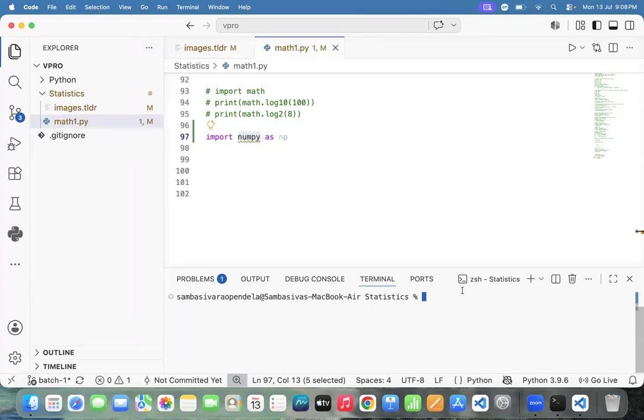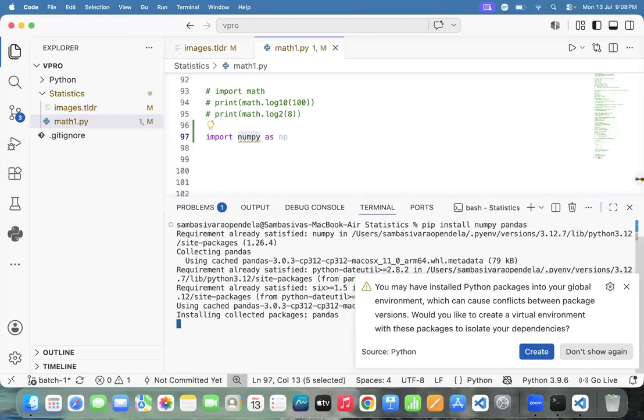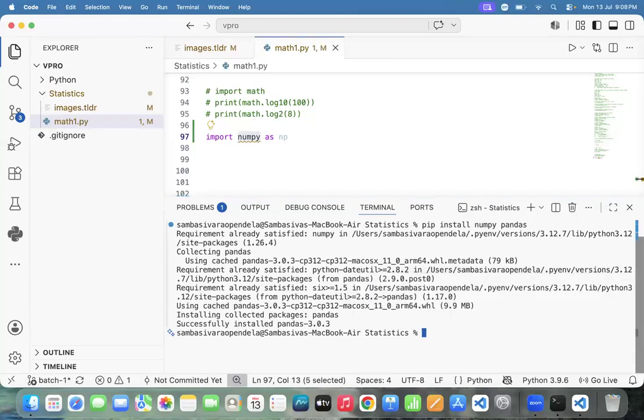How to download NumPy? pip install numpy. How to download pandas? pip install pandas. Yes, we need to download pandas also. So pip install numpy and pip install pandas. These are the two libraries we imported here.